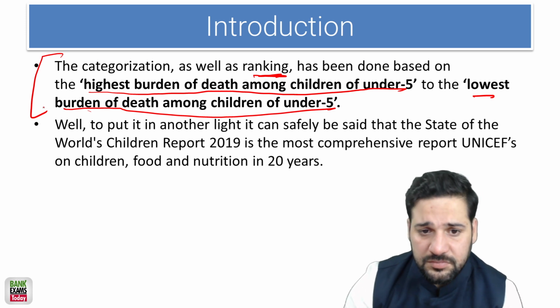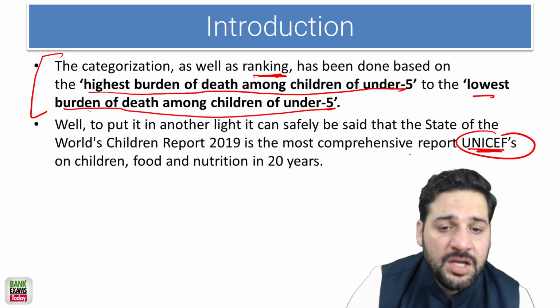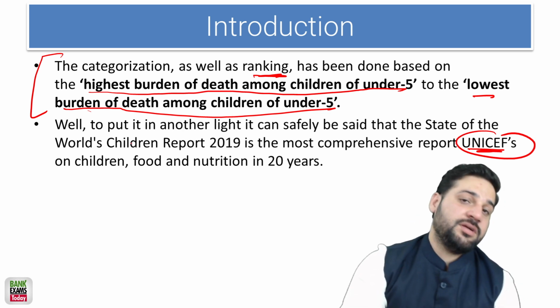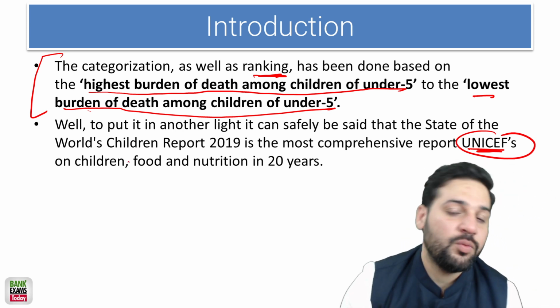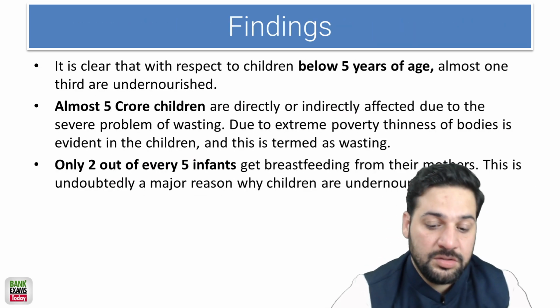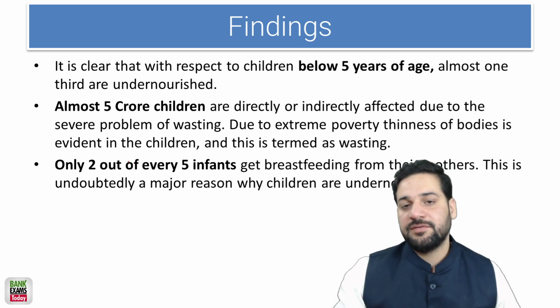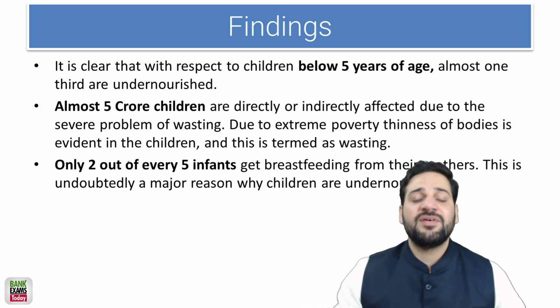This report by UNICEF talks about the state of malnutrition in children all over the world, and about India they have specifically given a country-wise analysis.